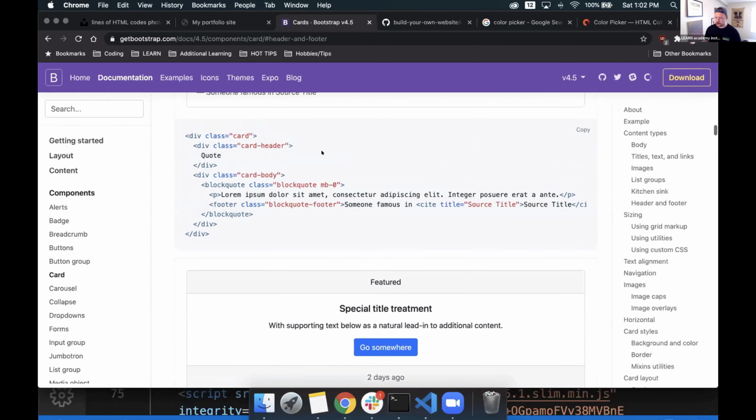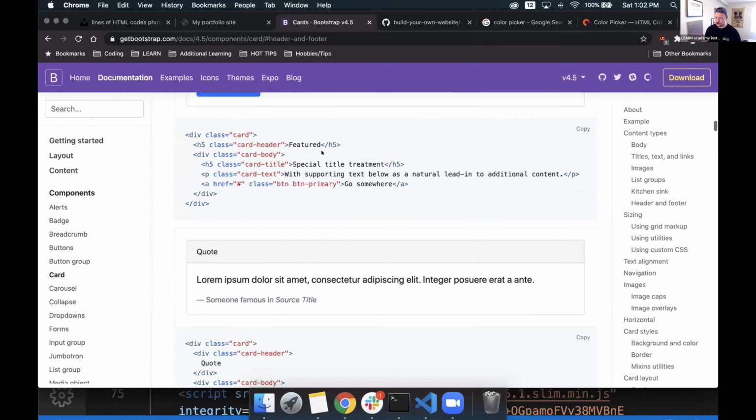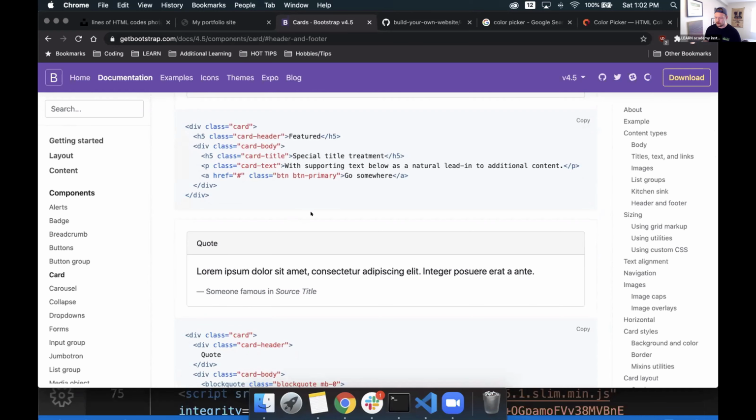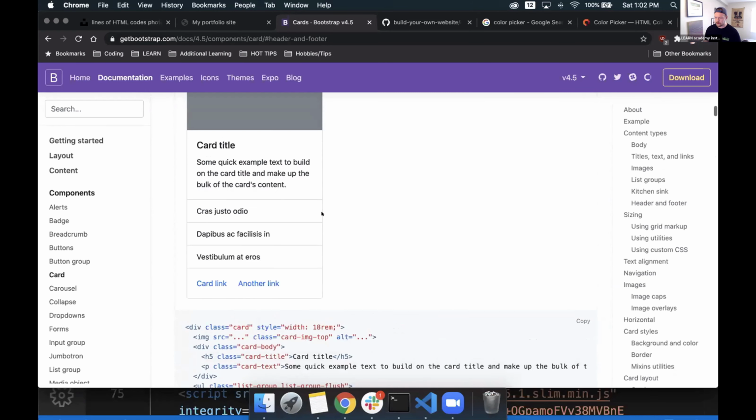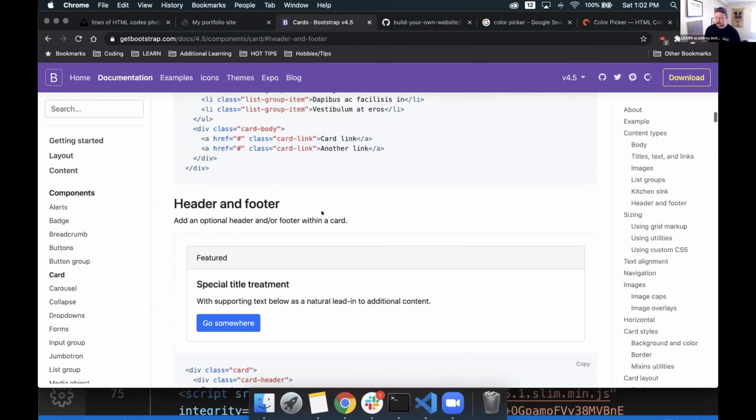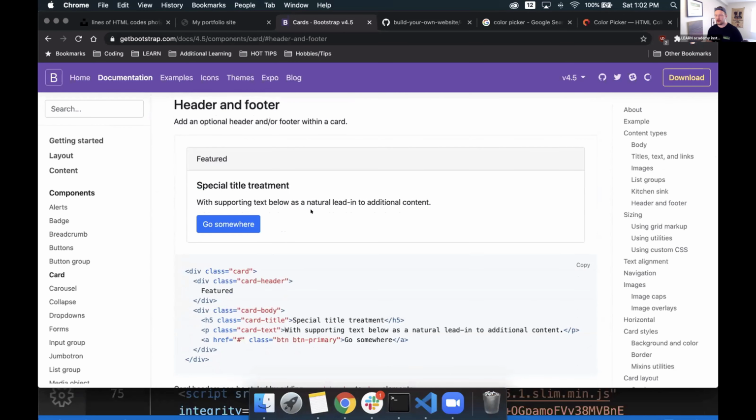Let's see, using a quote is kind of cool, but I don't really need that. Let's go back up. Nah, we'll just do this. So we have an optional header and our footer within a card. I think that's specific to this. I'm trying to think of a better way of going about it. I think we could probably just use a container class.